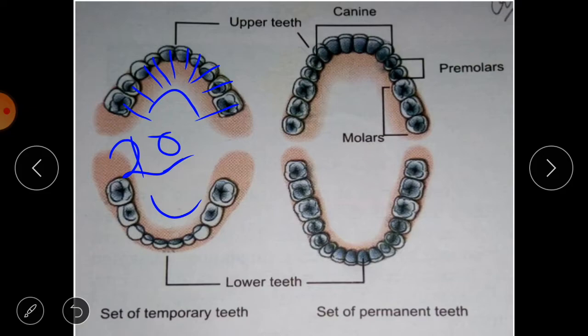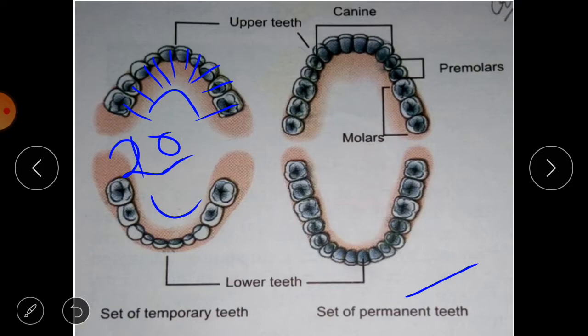Then when milk teeth fall off one by one, the new teeth appear and remain for the whole life, and these are called the permanent teeth. These are 32 in number, that is 16 in the upper jaw and 16 in the lower jaw, and they are of different types. So we will see them. What are the types?